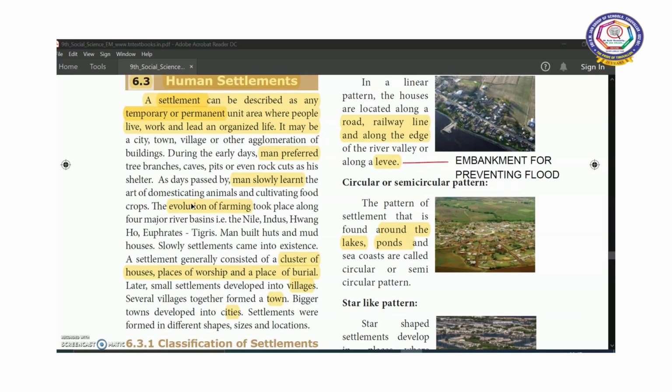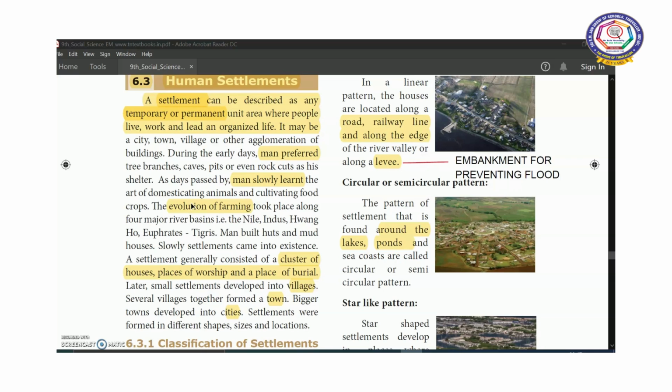A settlement can be described as any temporary or permanent unit area where people live, work and lead an organized life. So for example, we are residing in a particular area, isn't it? Sometimes maybe temporarily or sometimes maybe permanently.